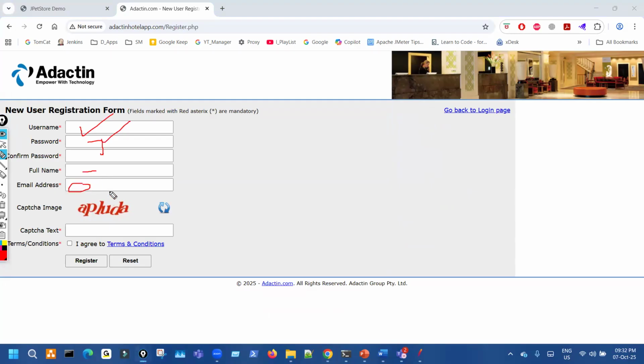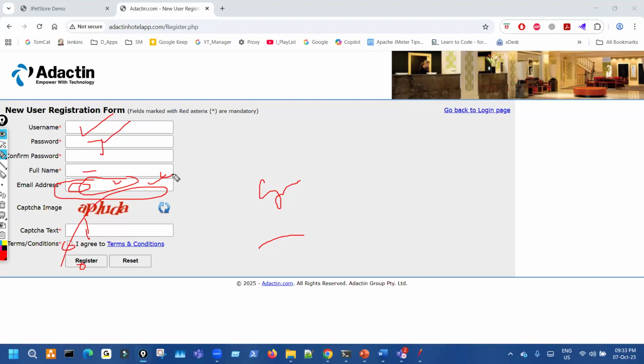The email ID should be genuine, your own email ID, some Gmail ID you can use, because it will send you a registration link. Put in the captcha and click on register. A registration confirmation link will be sent to that email ID. That's the important thing.